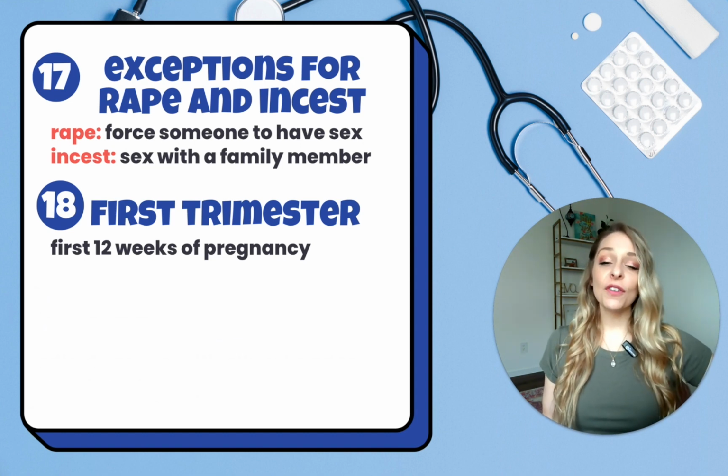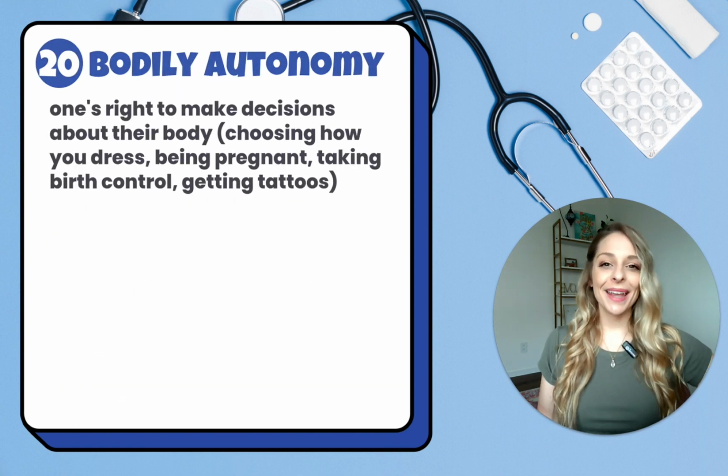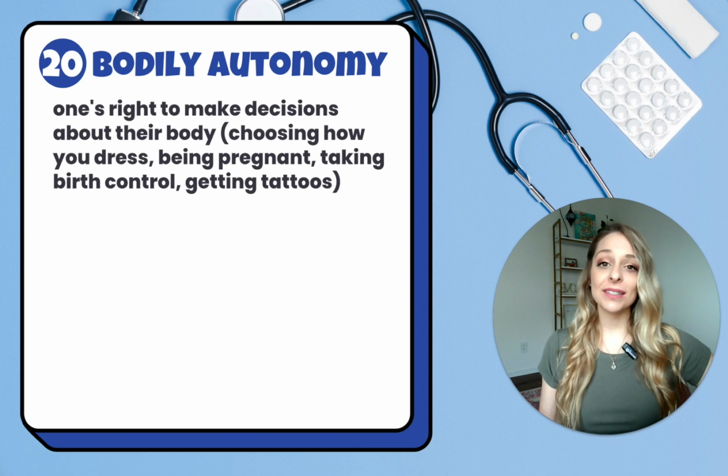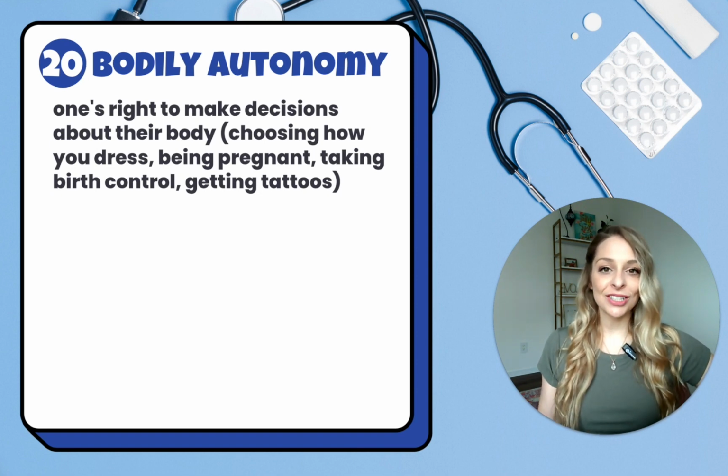Now, abortion falls under the category of reproductive health care, and this is a specific collocation that refers to medical care specifically related to sexual health and pregnancy or reproduction. So if you're reading about abortion in the news, you will often hear the collocation reproductive health care. And the last collocation that I want to leave you with today is the term bodily autonomy.